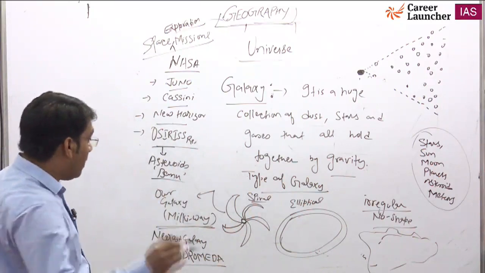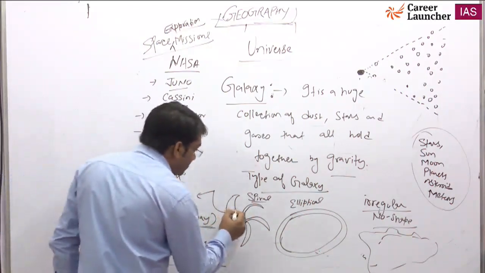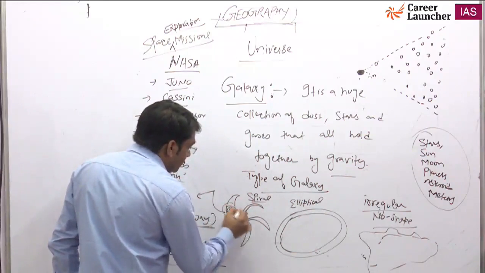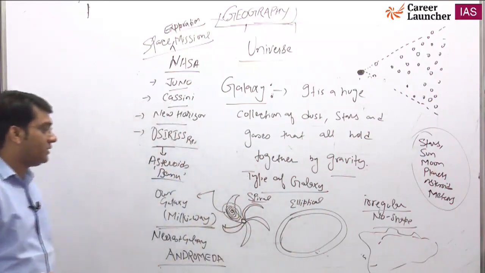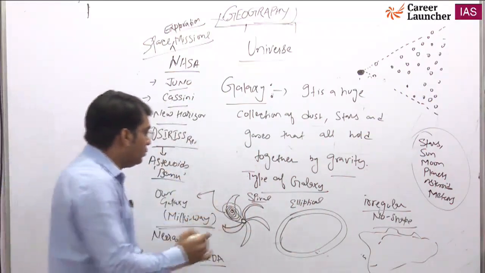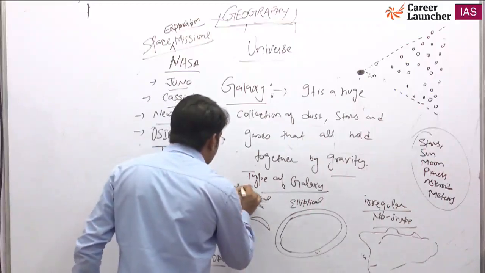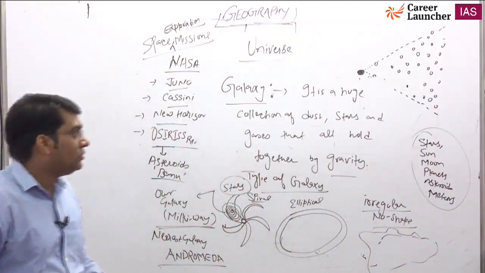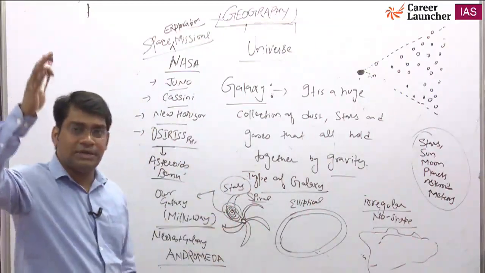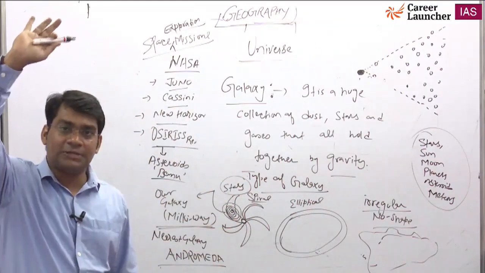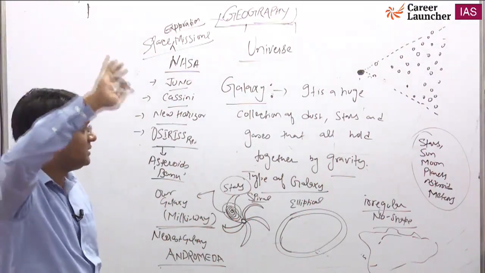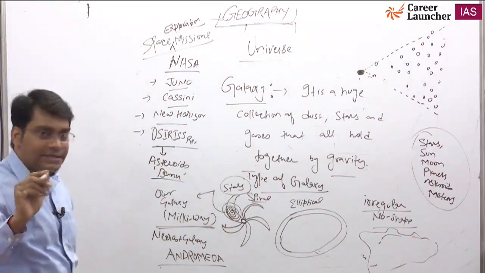So you see, our solar system is part of this galaxy. Somewhere in this galaxy our solar system is present, and this galaxy includes billions of stars. Millions of galaxies of this type are present in the universe.